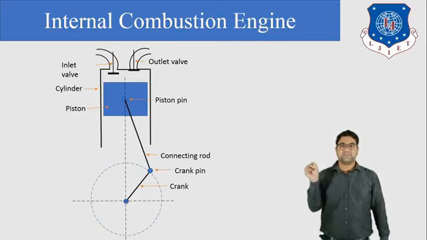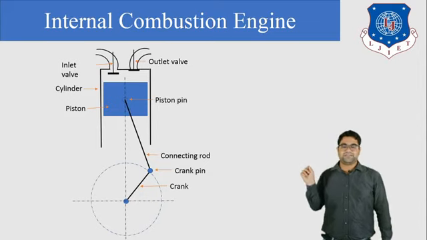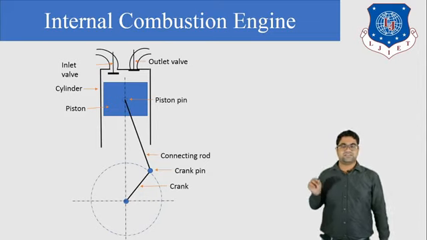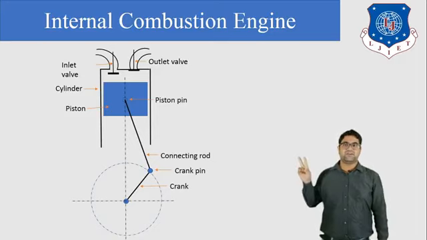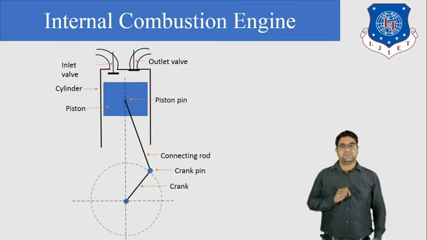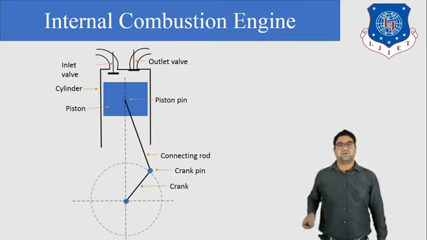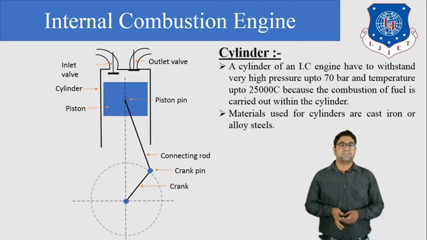There is one space between the piston and the cylinder, that is known as the clearance, and we provide one ring over the piston, that is known as the piston ring. There are two valves, one is the inlet valve and the second is the outlet valve. So let us understand all these components one by one. Let us start.